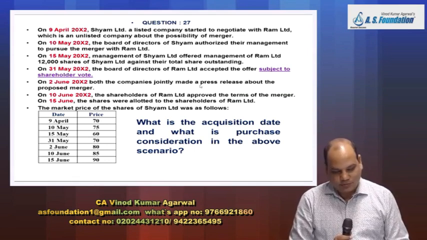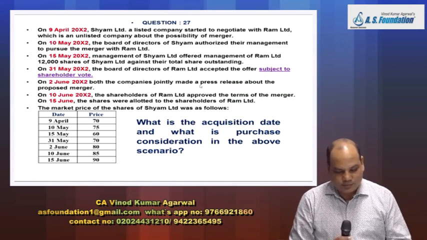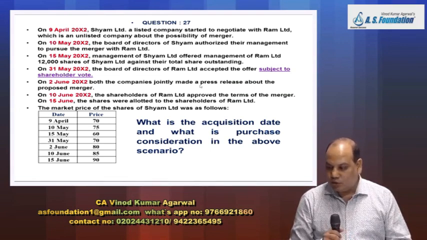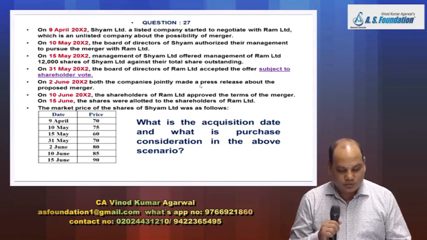Question number 27. On 9th April 20x2, Shyam Limited, a listed company, started to negotiate with Ram Limited, which is an unlisted company, about the possibility of merger.